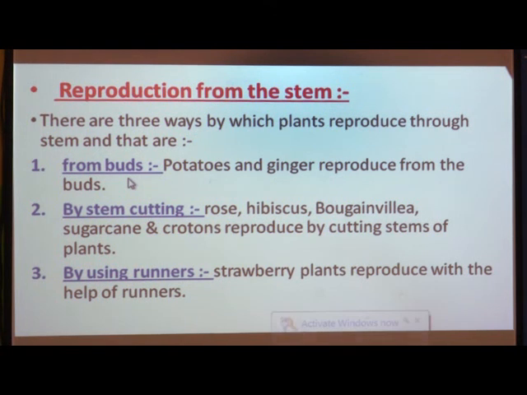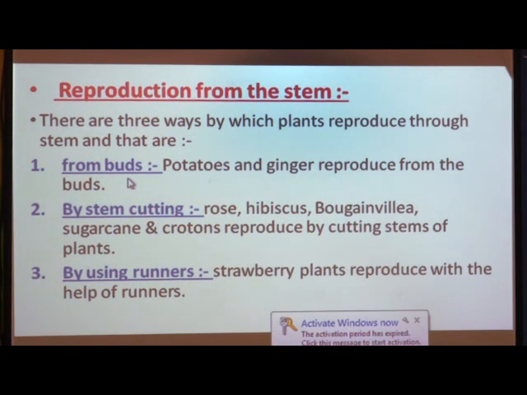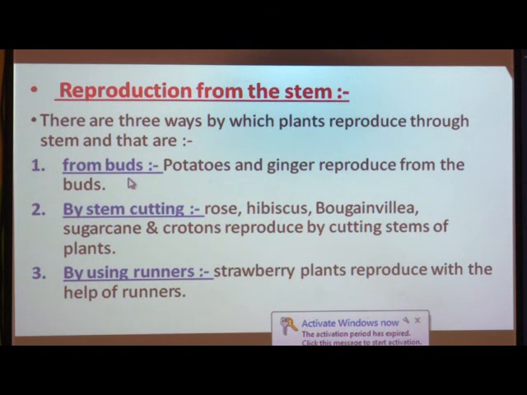Another example of reproduction in plants from the stem is the onion. As we know, onion is a bulb. Bulb means an underground stem with fleshy leaves, and new plants grow from onion bulbs.